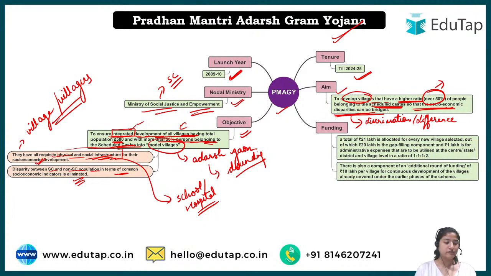And now, what would be the funding according to this? Basically, the government allocates some money. Here a total of 21 lakh is allocated for every new village selected. So every time a village is selected to be a part of the Adarsh Gram Yojana, or model village, there will be an allocation of 21 lakh for that particular village. Now there is a distribution of money as well. In that 21 lakh, 20 is for gap filling.